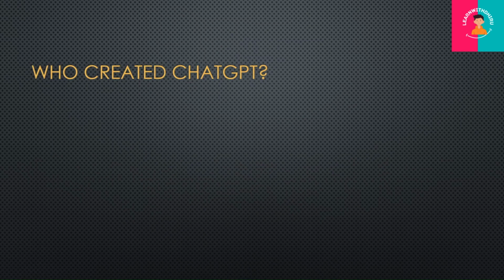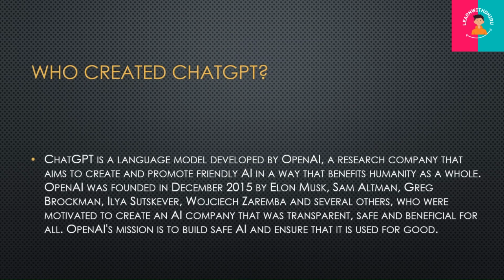So next, who created ChatGPT? ChatGPT is a language model developed by OpenAI, a research company that aims to create and promote friendly AI, so you can see, to benefit humanity as a whole. OpenAI was founded in 2015 by Elon Musk.